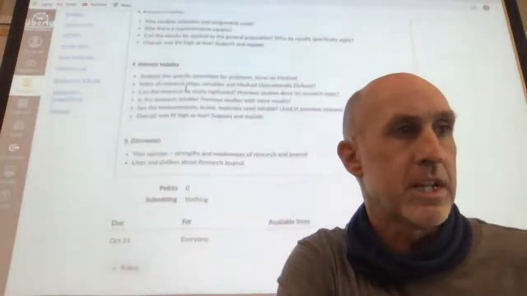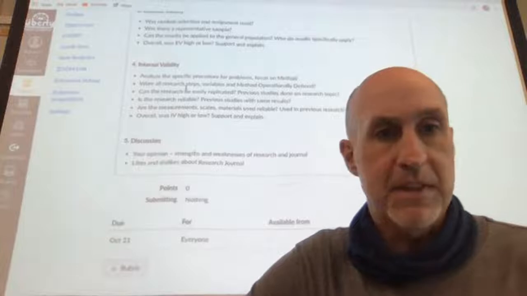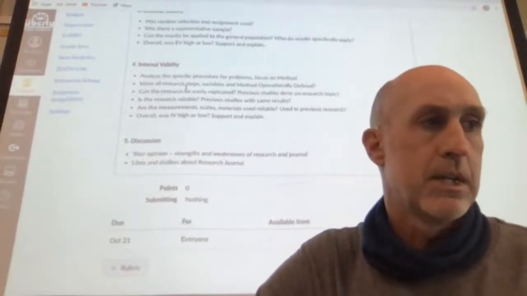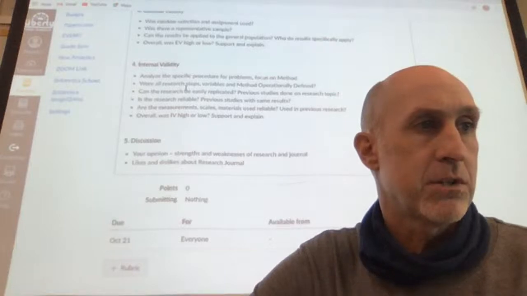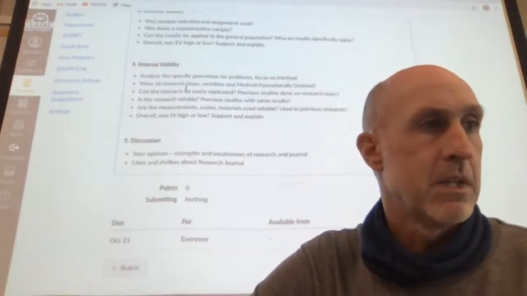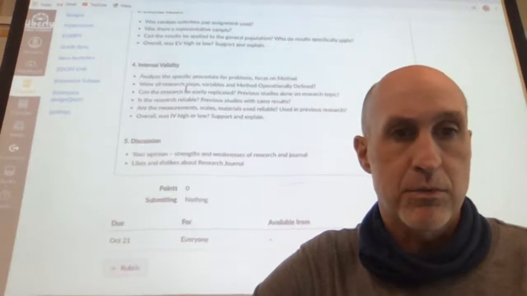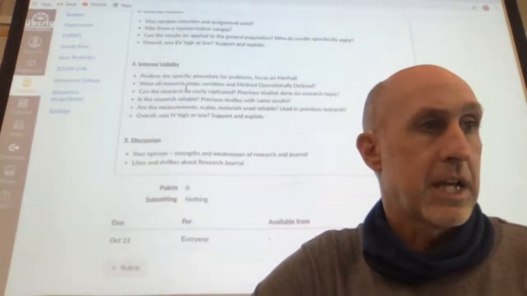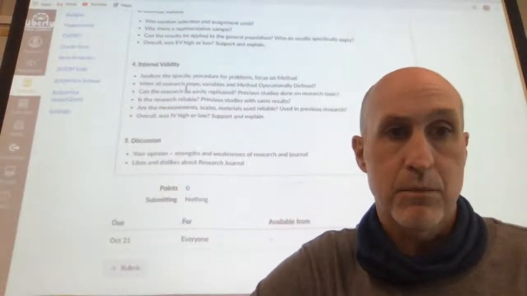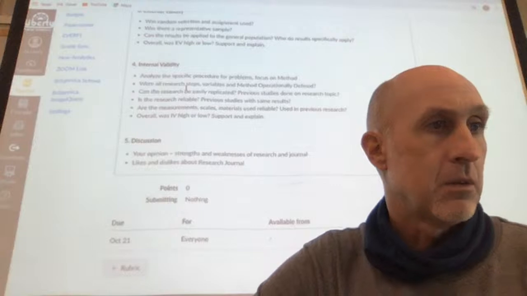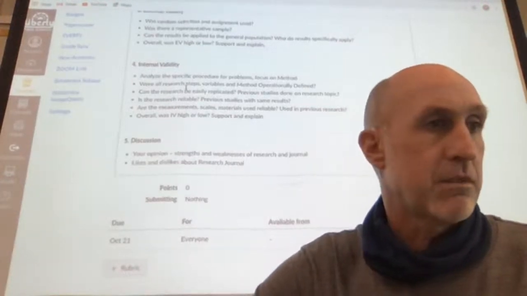Okay, internal validity, remember, is the internal workings of the research. So whatever method they did or they chose to use in this replication, was it done well? All right, so you're going to analyze the specific procedure for problems, focus on the method. Were all research steps, variables, measures, were they operationally defined? Can the research be easily replicated? Right? And if they replicate it, will they get the same results? Were there previous studies done? Which we know that that's the case because this is a replication of a previous study.